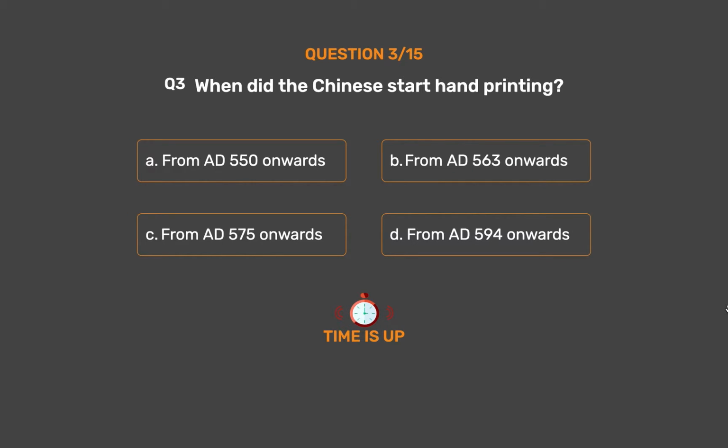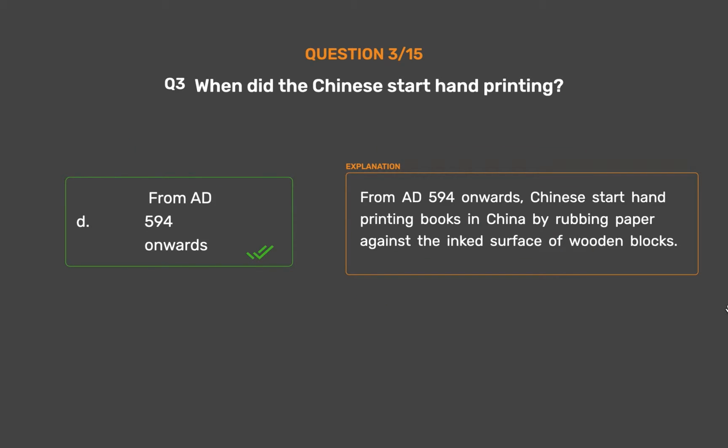The correct answer is Option D. From AD 594 onwards. From AD 594 onwards, the Chinese started hand printing books in China by rubbing paper against the inked surface of wooden blocks.